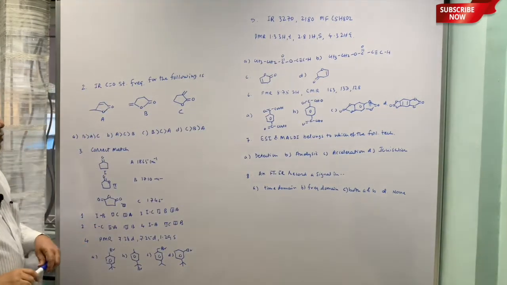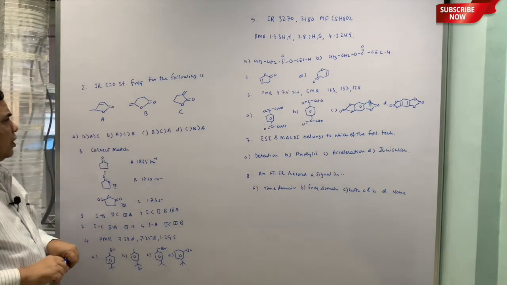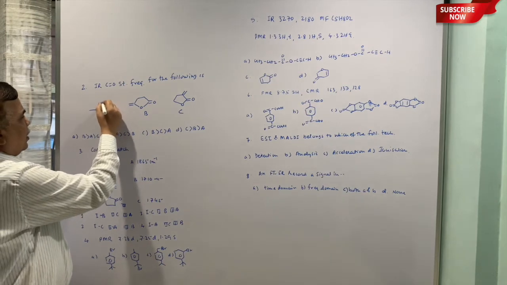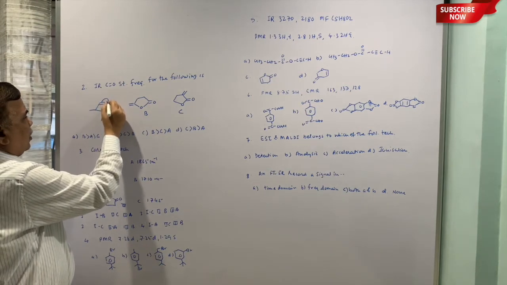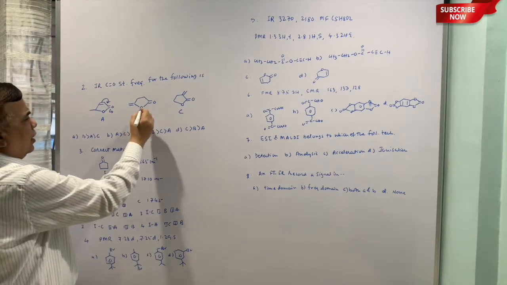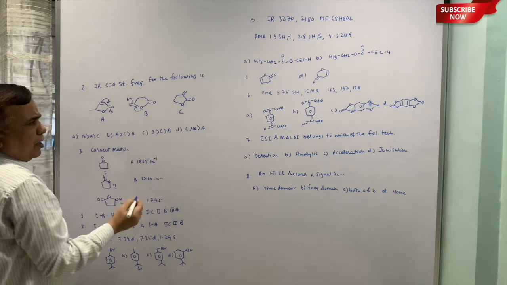The order of carbonyl stretching frequency for the following compounds is asked. Now this is an alpha beta unsaturated carbonyl, so you can see resonance. In this case it is reverse conjugation.